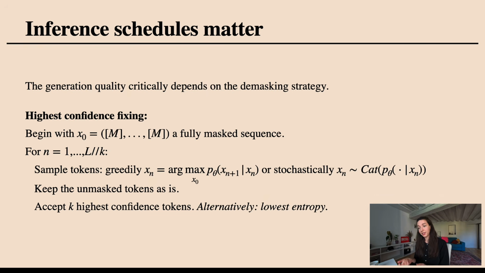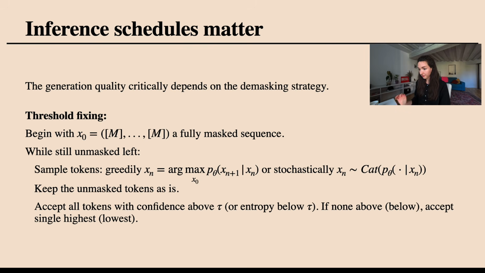This approach of completely random acceptance can be changed by doing something a little more clever. You might say, I'm not accepting k random tokens, but the k highest confidence tokens, for which the probability of one of the tokens in the vocabulary is very high. Or alternatively, I'm accepting the k lowest entropy tokens, where the certainty of my distribution is very sharp.